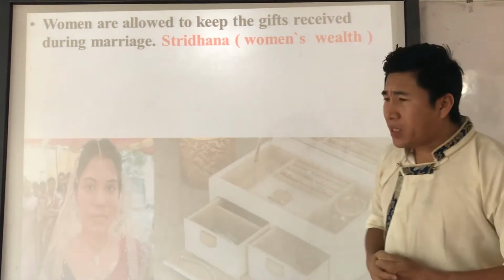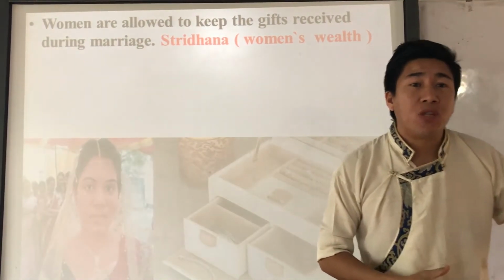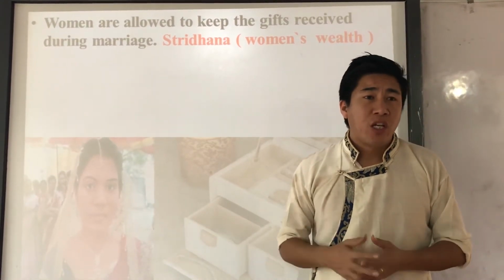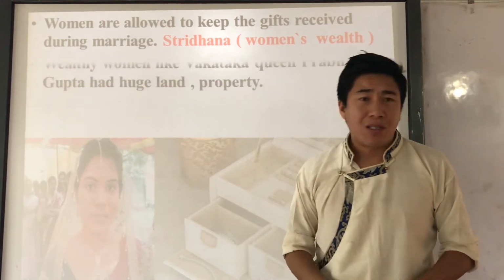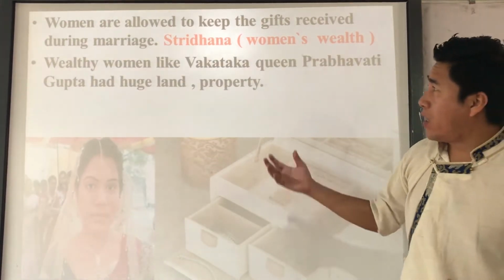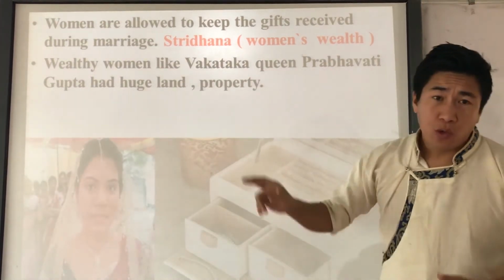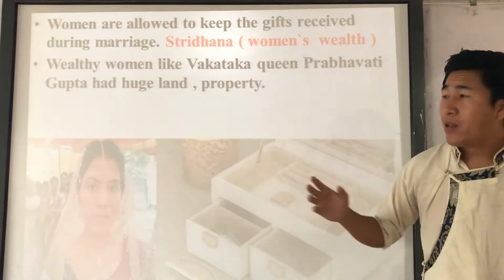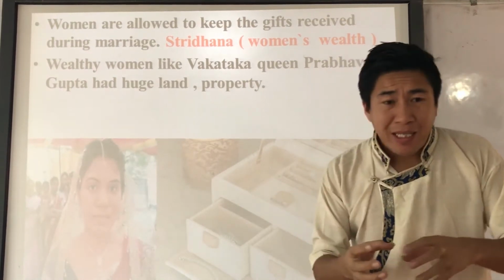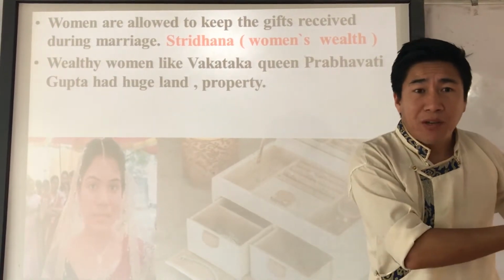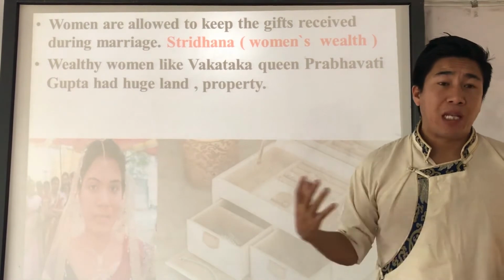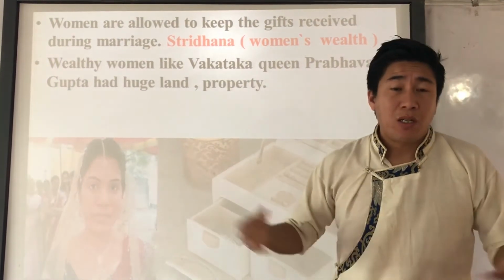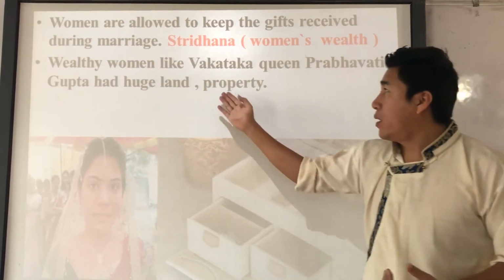Understood? Not only that, we have a history about this: Prabhavati Gupta, queen of the Vakataka dynasty. She owned a huge amount of land and property, right? Vakataka queen Prabhavati Gupta, you know about her, the daughter of Chandragupta II, the Gupta king. Now, the Dharma Shastra and Dharma Sutra say that women have no right to claim if the father dies. Now see, what about Prabhavati Gupta? She owned a huge amount of wealth, property and land.